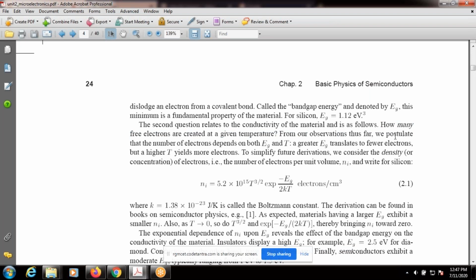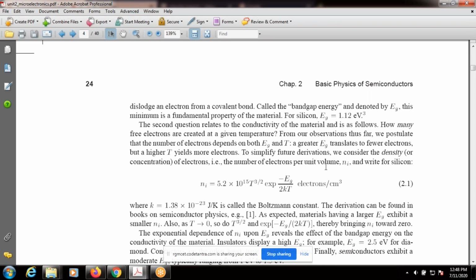Okay, from our observations so far, that means the number of electrons depends on band gap and temperature, right? The number of free electrons for conductivity mainly depends on two things: one is the band gap, and the second is the temperature. A greater band gap translates to fewer electrons, only a few electrons, but a higher temperature yields more electrons. To simplify future derivations, we consider the density or concentration of electrons, that is, the number of electrons per unit volume.